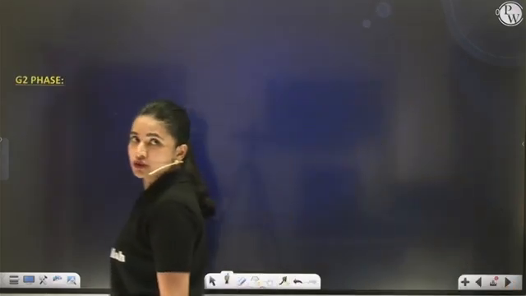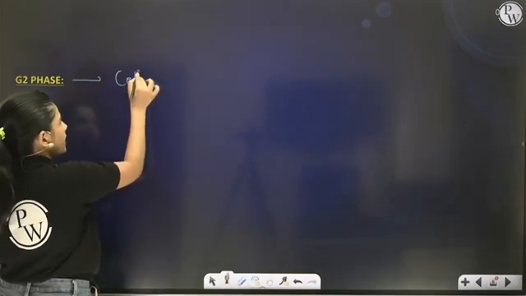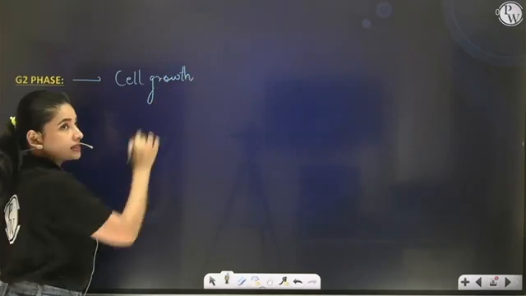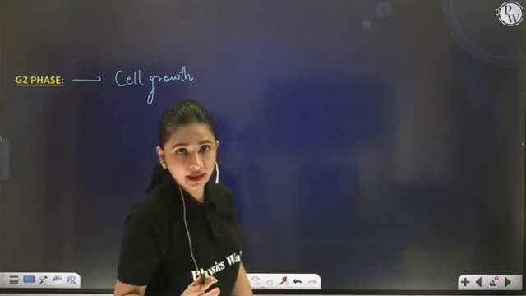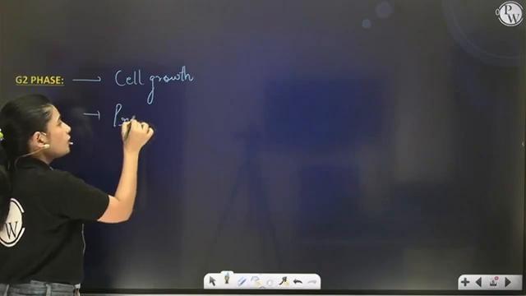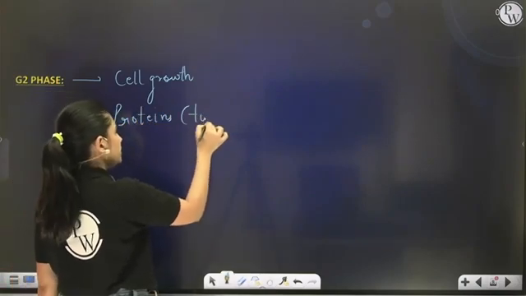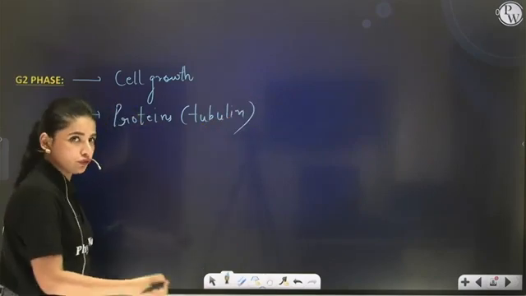So what is G2 phase? G2 phase means, first of all, it is characterized by cell growth. Cell growth takes place in terms of cytoplasmic increase. How? Letting the synthesis of proteins, specifically tubulin protein, is synthesized during G2 phase.